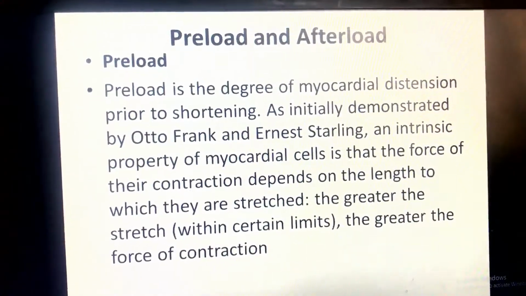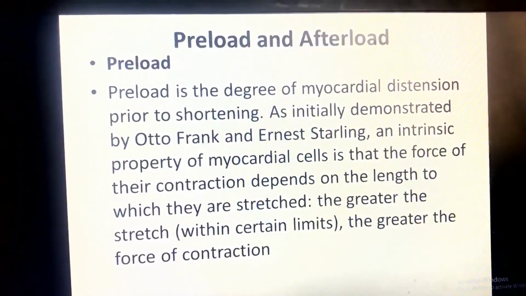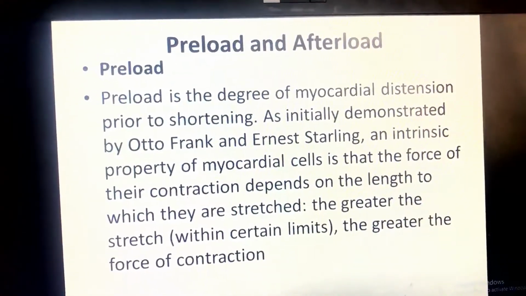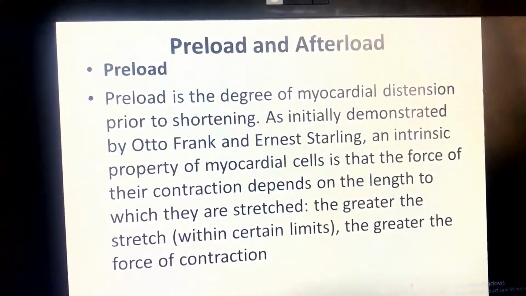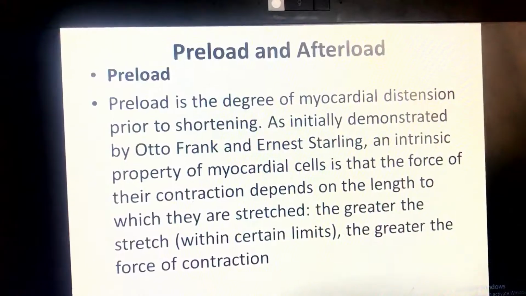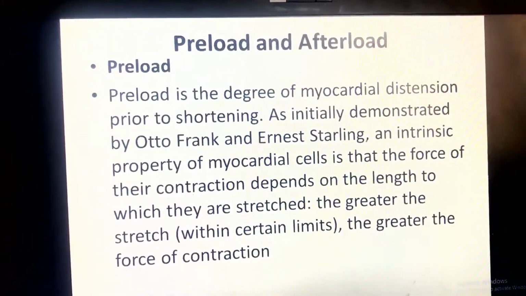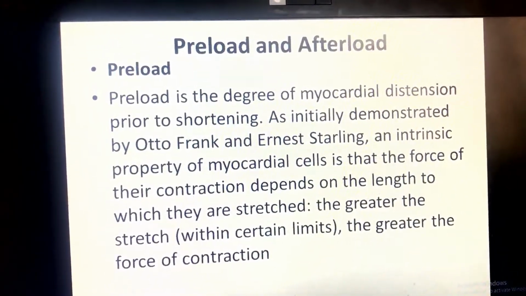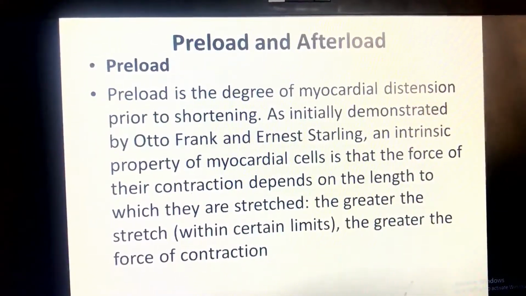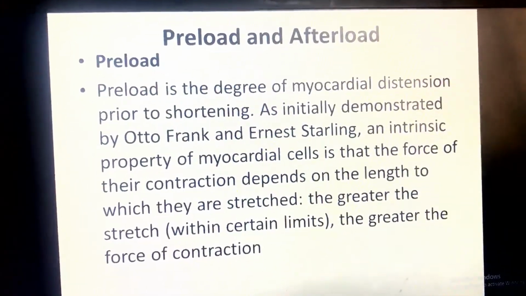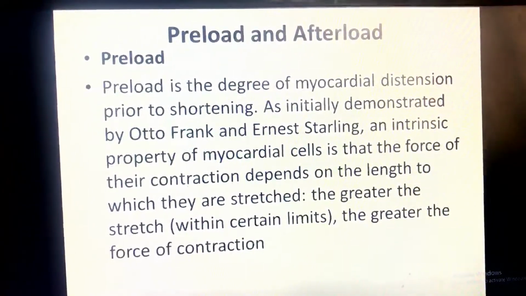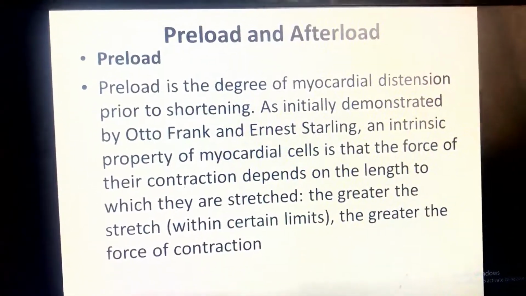Here we have said that there are two movements: the heart contracts and the heart relaxes. During relaxing, there is a stretch so that they can be filled with enough blood. The degree to which the myocardium is stretched, this is what we call preload. It is myocardial distension prior to shortening.